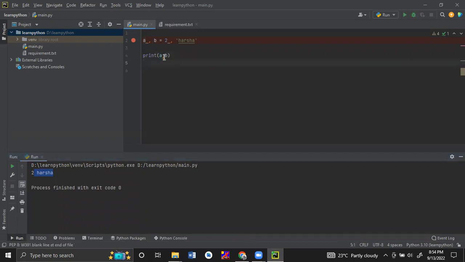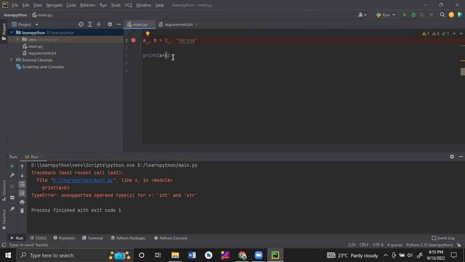Also, we can append it. So if both are integer values, it will do the addition operation. For example, a plus b, if I do a plus b, it should print 6. Yes, it is printing the value. If it is a string value, it will append the value to the string. It will append this integer to the string.